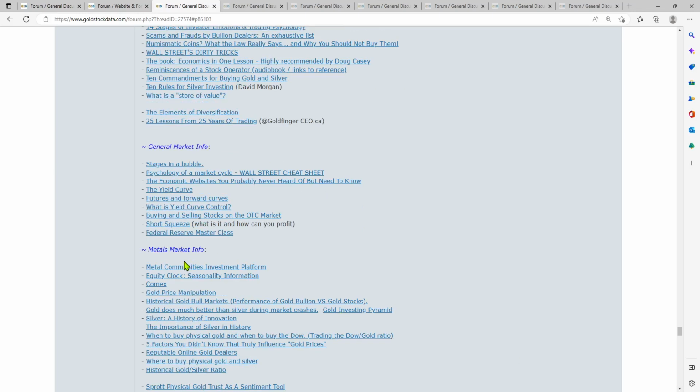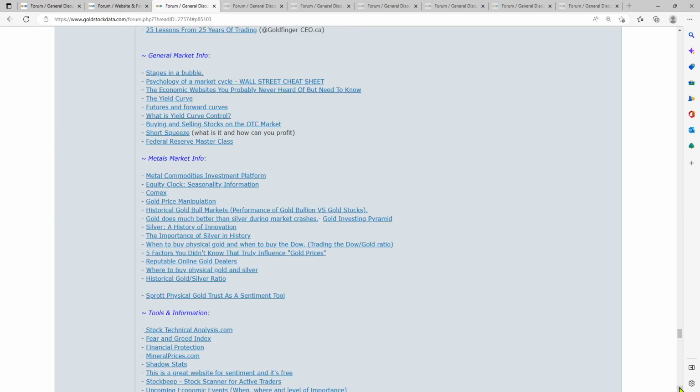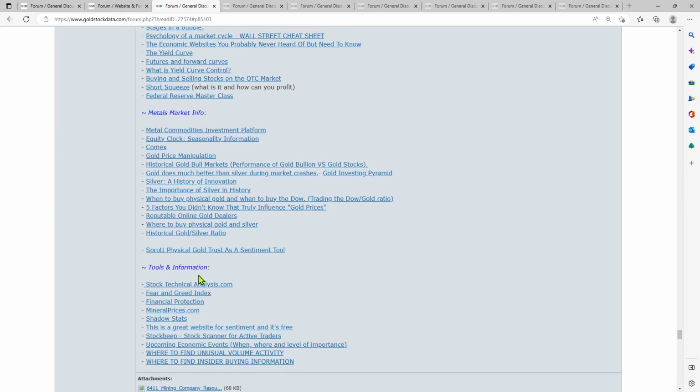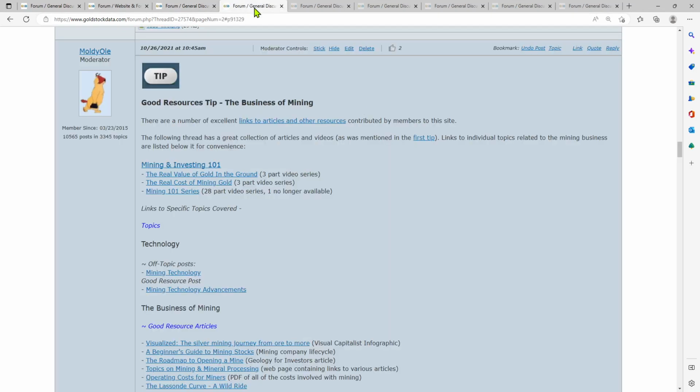metal market information. Okay, gold-silver ratio, where to buy gold, how to store gold, tools and information, fear and greed index, mineral prices, Shadow Stats, StockBeep, that's a good one, a scanner for active traders, and unusual volume and insider buying. So these are all general purpose investing topics. All right, let's move on to the next one.